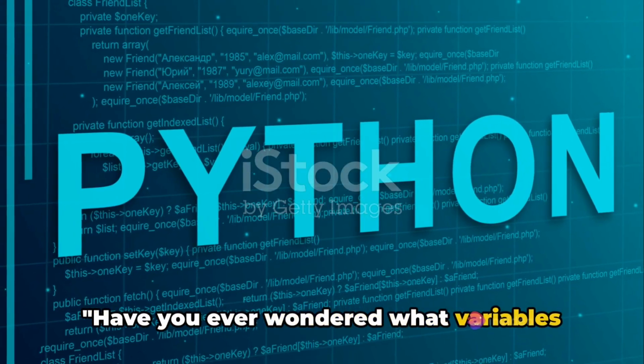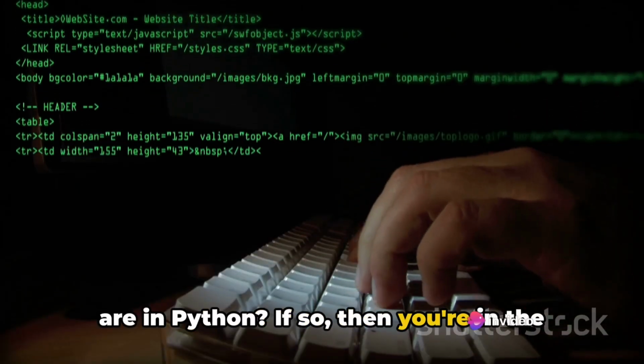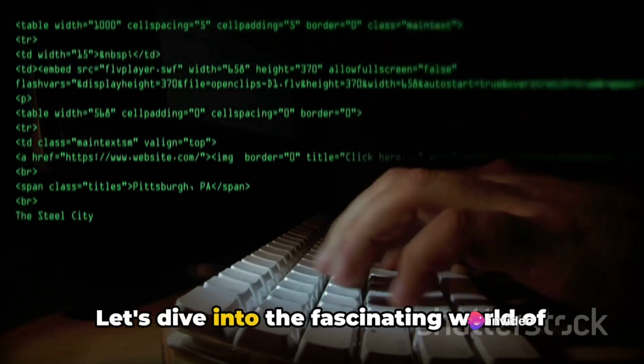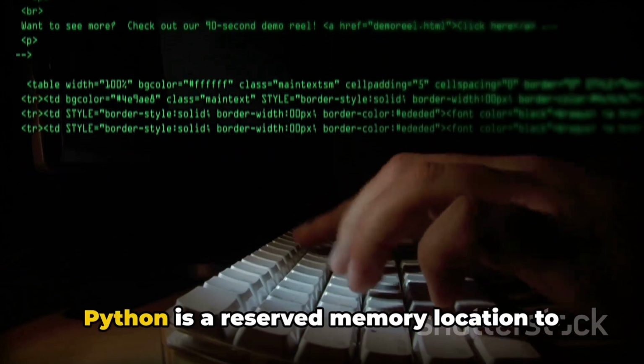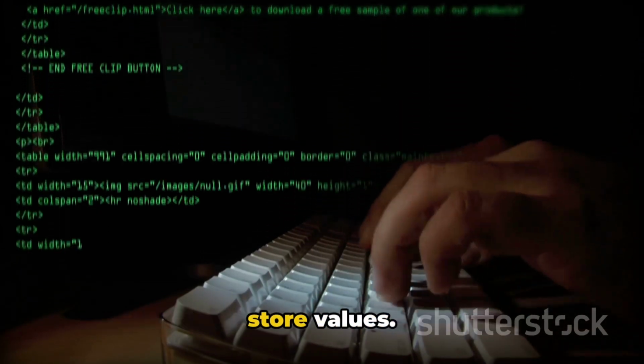Have you ever wondered what variables are in Python? If so, then you're in the right place. Let's dive into the fascinating world of Python variables. In the simplest terms, a variable in Python is a reserved memory location to store values.